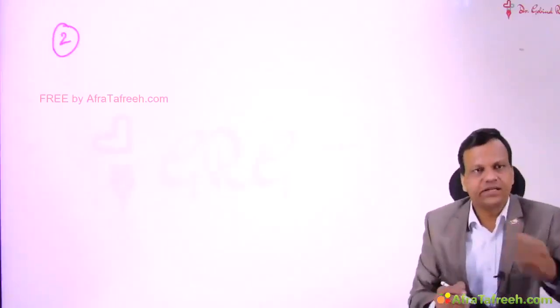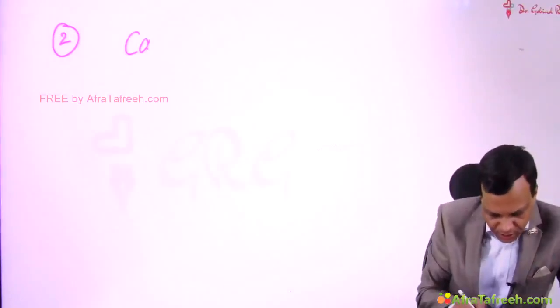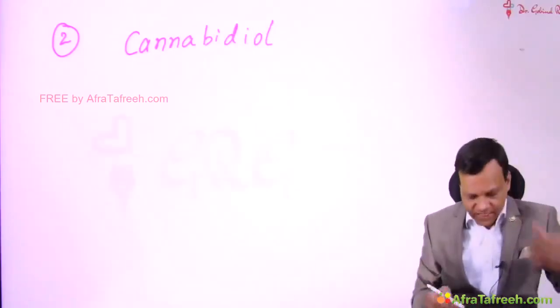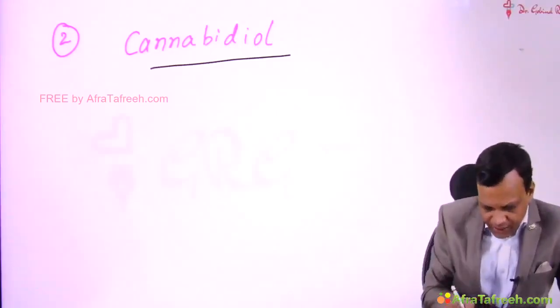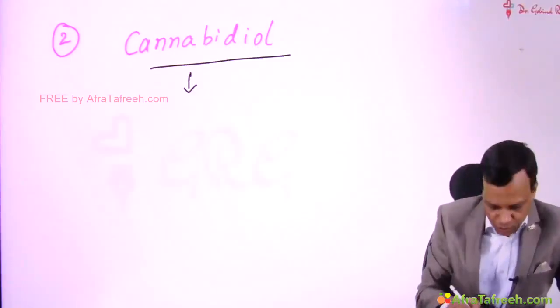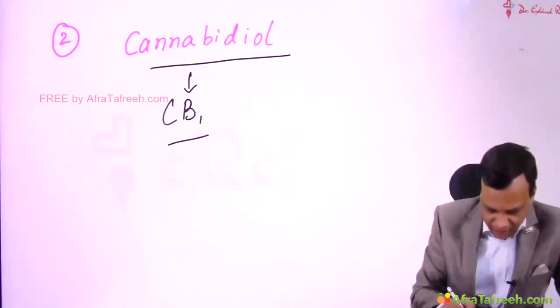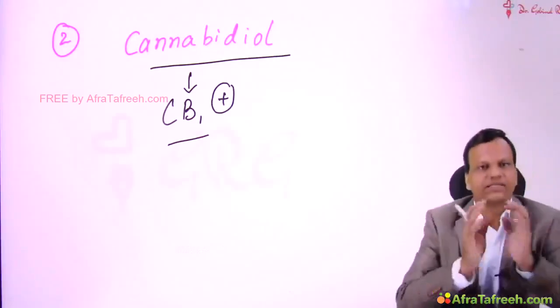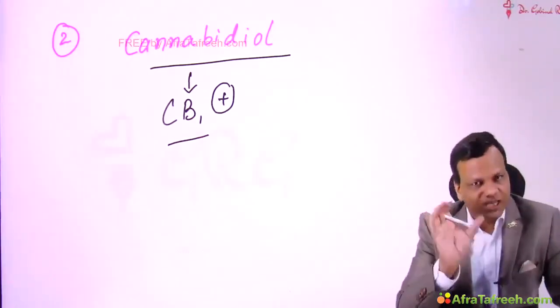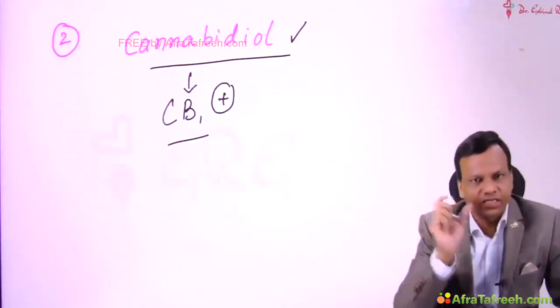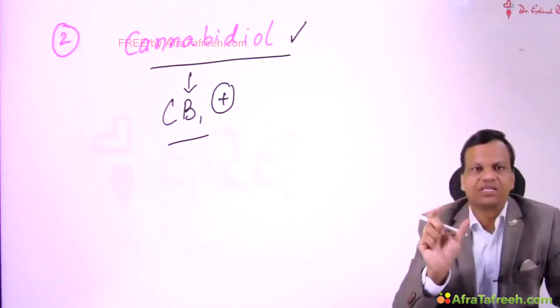Then we have another new drug which is very recently approved in epilepsy. It is called cannabidiol. As the name tells, it acts by stimulating the cannabinoid receptors. There is the CB1 receptor in the body. But a special point to remember, this is the first compound which is directly obtained from the cannabis plant.